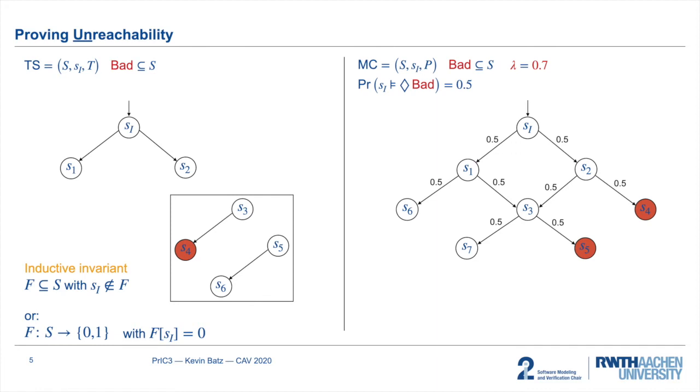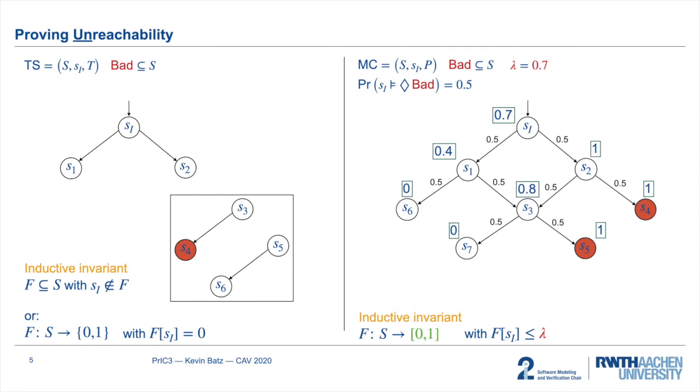Consider this chain here as an example. S4 and S5 are the bad states. The probability to reach these bad states from the initial state is 0.5. And we want to prove that lambda given by 0.7 is an upper bound. To prove this, we can also synthesize an inductive invariant, which in the probabilistic setting is a map from states to probabilities. Here is an example of such an inductive invariant, and why is it inductive?